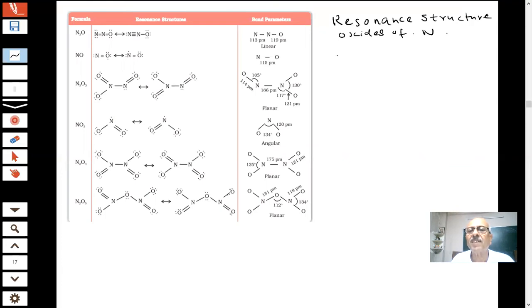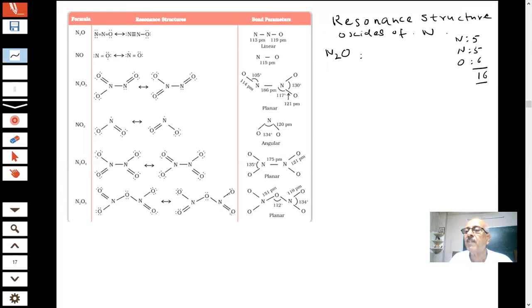For example, let me say I have to draw for N2O, students. How will I start? How many electrons are there in the outermost valence shell of nitrogen? How many valence electrons in nitrogen? Five. How many nitrogens? Two. Oxygen, how many? Six. What is the total number of electrons? 16.